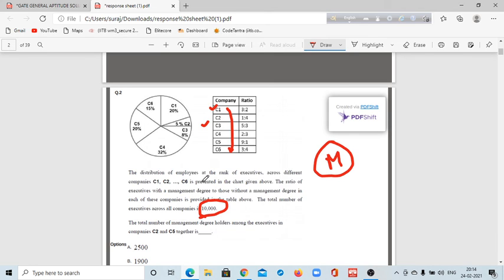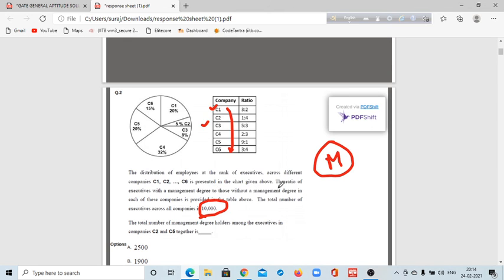Each company has some, one second guys. Okay, the distribution of employees at the rank of executives across different companies C1 to C6 is presented in the chart given above.